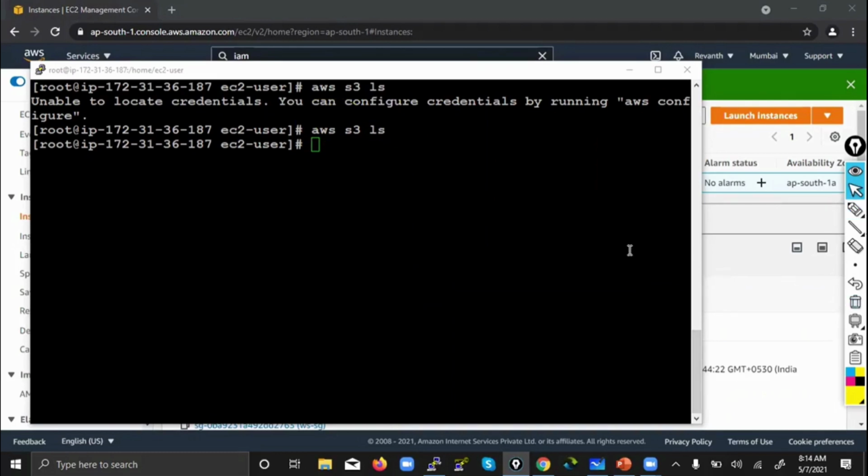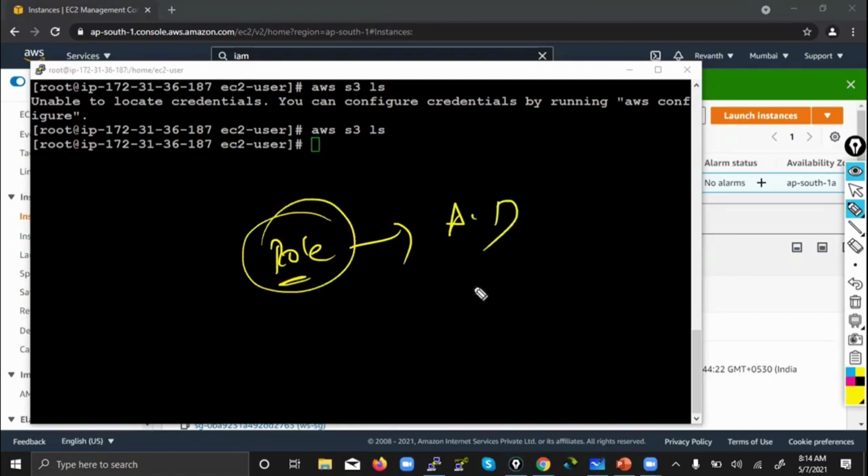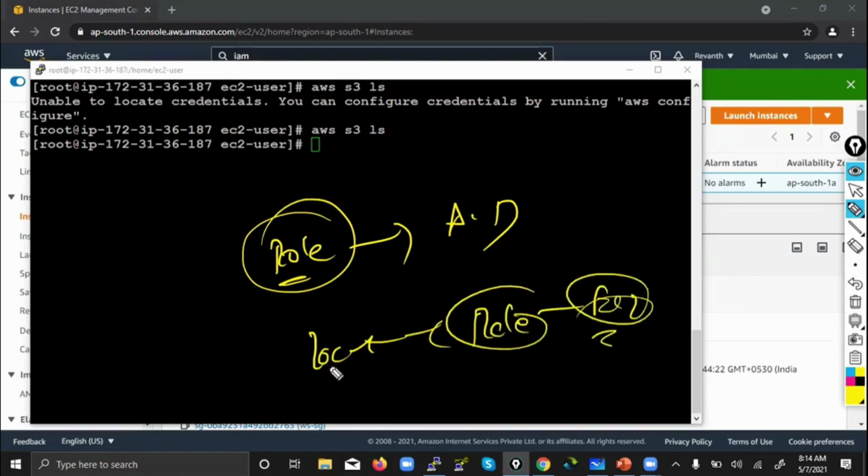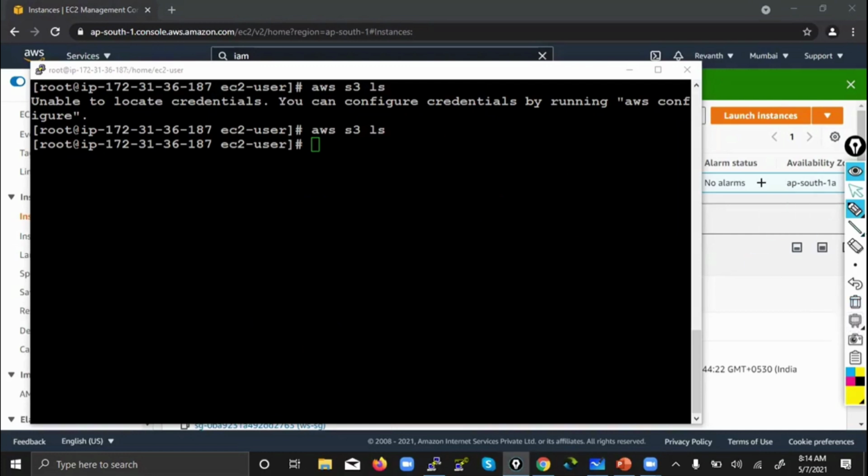When access denied comes, you have attached the role, but there is no permission given, no policy attached in that role. Then you will get access denied. You will get unable to locate credentials when you forgot to attach the role itself directly to the EC2. These are the two different errors. Now I think we are done with this.